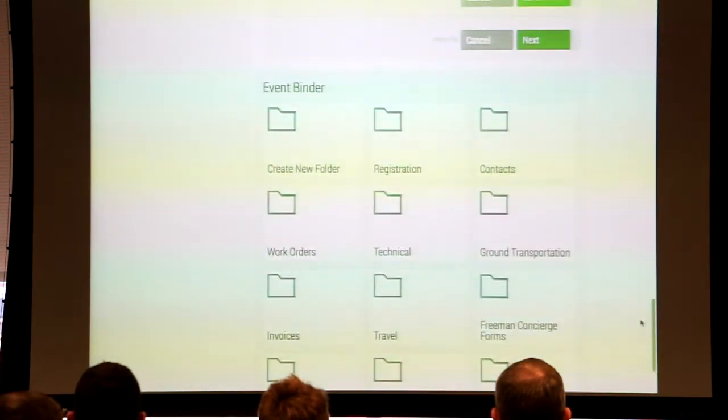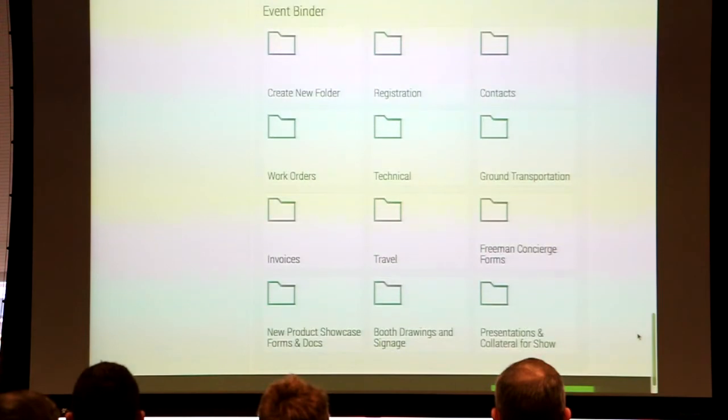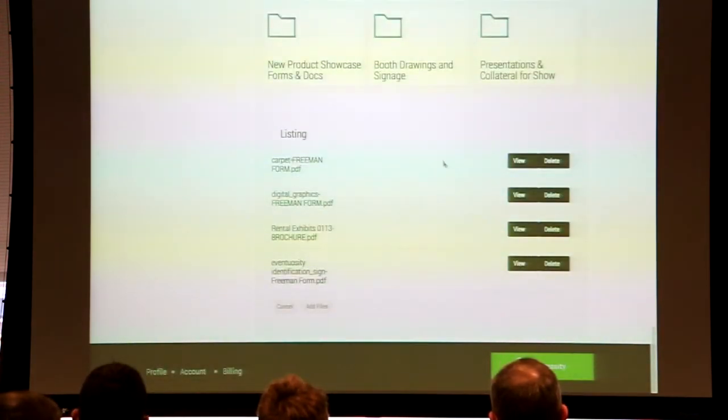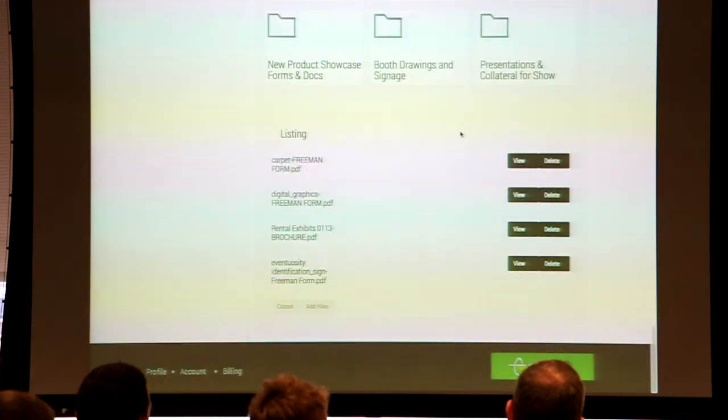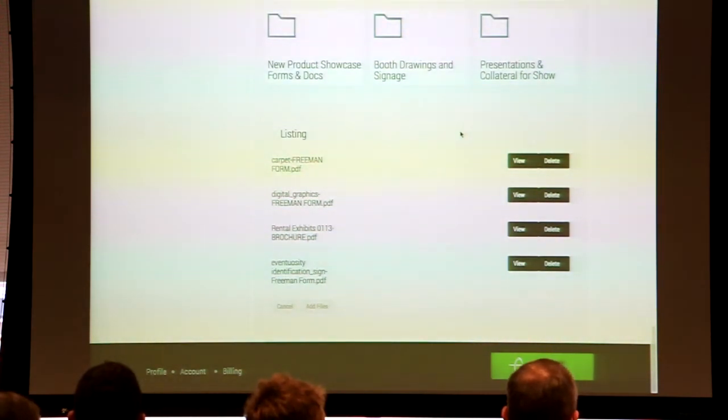And this is an example of our event management, our convention management company. Freeman, if any of you are familiar with events, know that Freeman is a very big convention management company that gives lots of forms out to every exhibitor that's going to come to their trade show, or has AV forms and all kinds of things you have to fill out before you go to the hotel where your event is taking place. I can pre-populate with all of those forms.